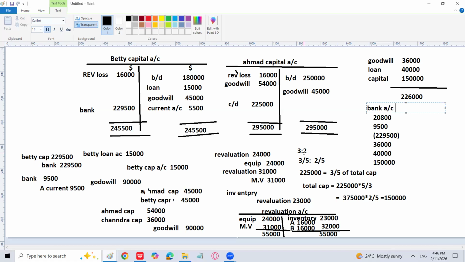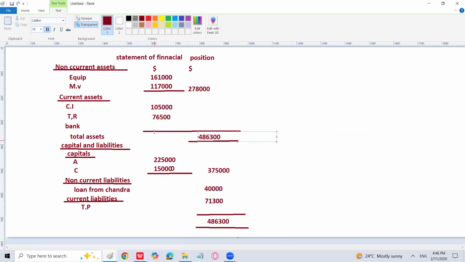So you can write brought down debit balance 20,800. Then on the debit side, Ahmed 9,500. Then credit side, you will write 229,500. Then you will write on the debit side 36,000 because of goodwill, because of loan 40,000, and because of Chandra capital 1,50,000. You will get the carried down 26,800. That is going to be the answer, 26,800. But you can take the balancing figure also if you are not able to find it.